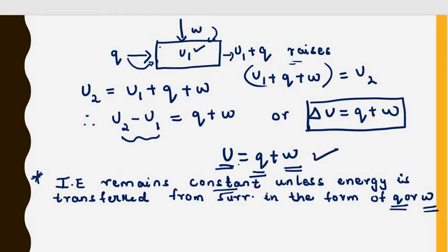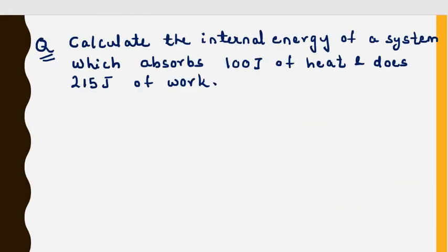Now in this expression, since the value for Q is positive, that means heat is absorbed by the system, and the value for W is also positive. That means the work is done on the system. Now if the heat is lost by the system, what will happen? Our term will become minus Q, and if work is done by the system, it will become minus W. So the original mathematical expression is here, but the sign changes depending upon the heat absorbed and heat lost by the system. So let us do one problem based on that. It will be more clear.